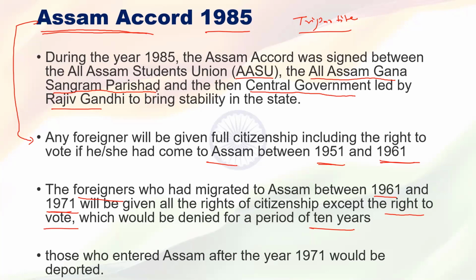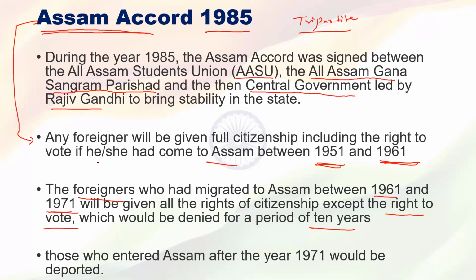Second point, sir. This one. So what was the provision in the agreement? Any foreigner, meaning any person who migrated from East Pakistan to Assam between 1951 and 1961, gets the Indian citizenship, plus all the rights which Indian citizenship carries, including the right to vote also. So that was that provision.